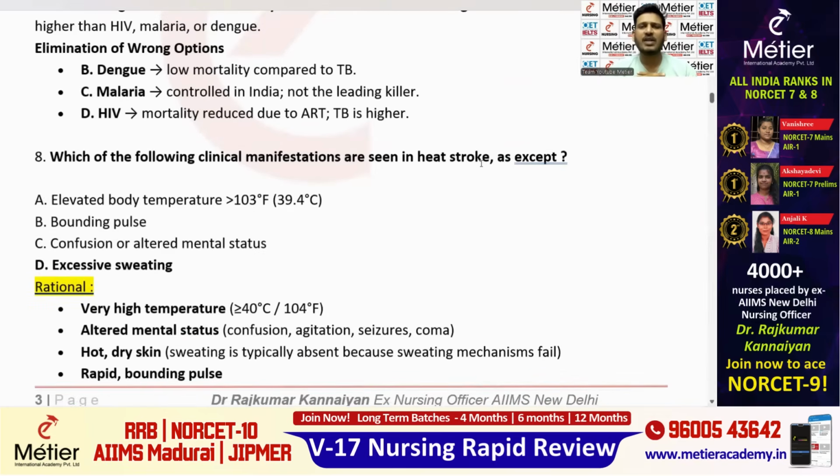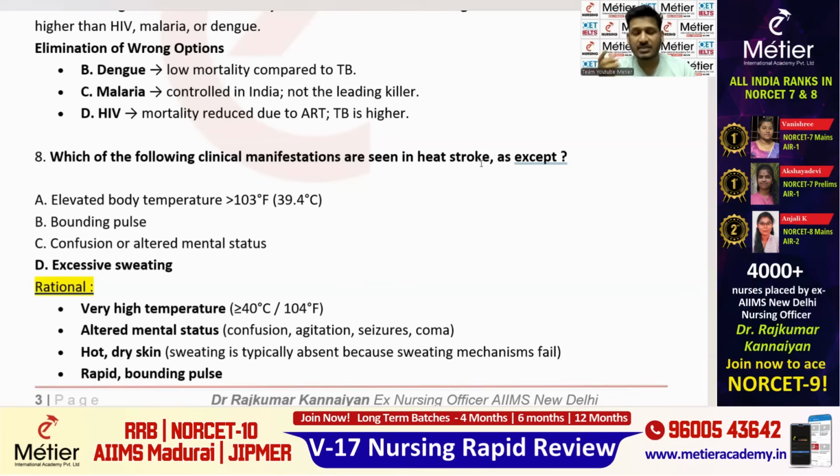The next question is question number 8. Which of the following clinical manifestation is seen in the heat stroke except? It is an except question, but it is a repeated question. Okay. And there are 4 options given here. Elevated body temperature, that is more than 103 degree Fahrenheit or 39 degrees centigrade, right? Obviously, during the heat stroke, the body temperature will increase, right? So, first option is correct.